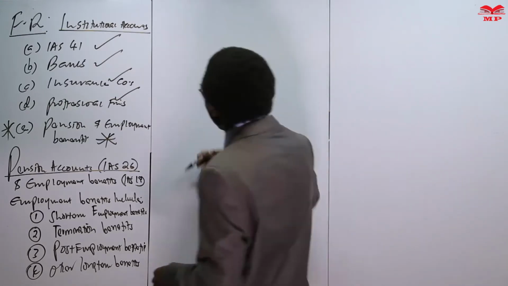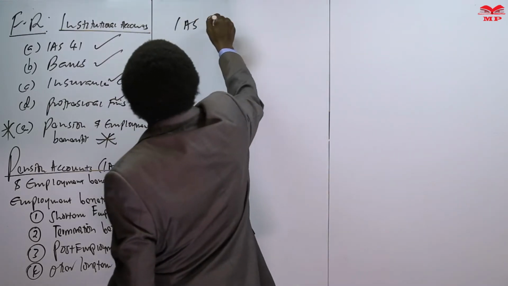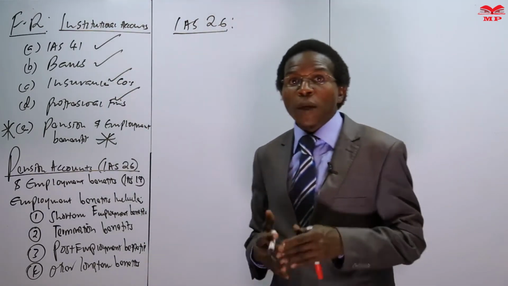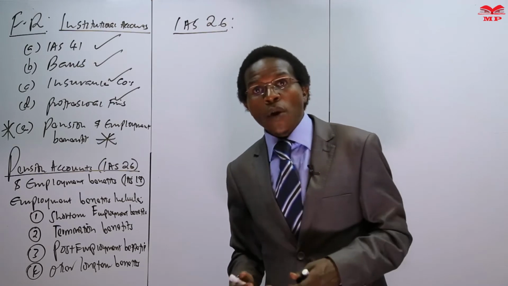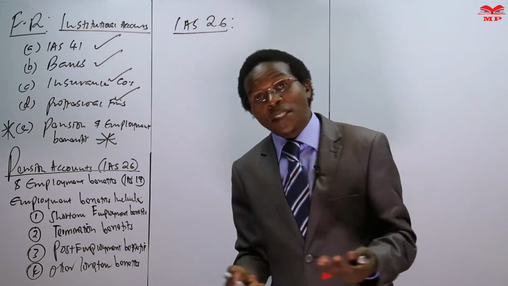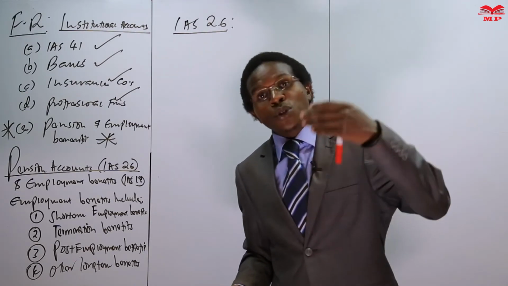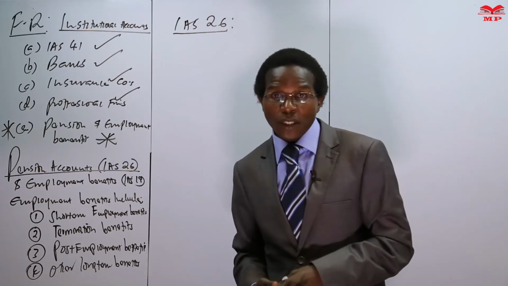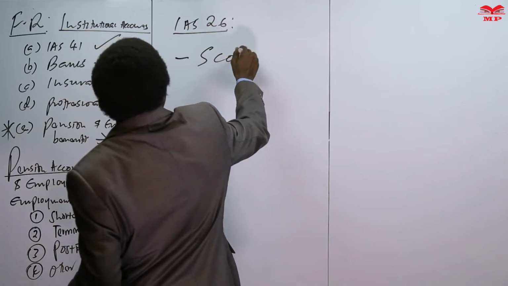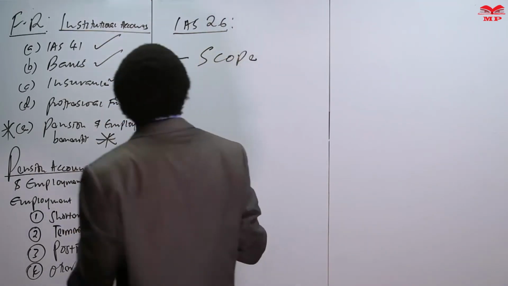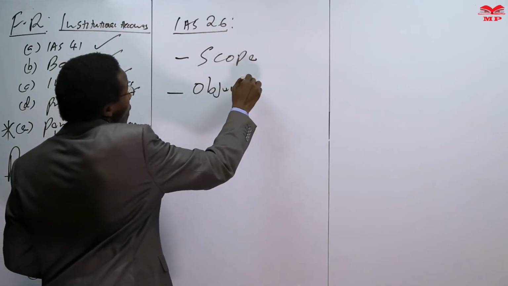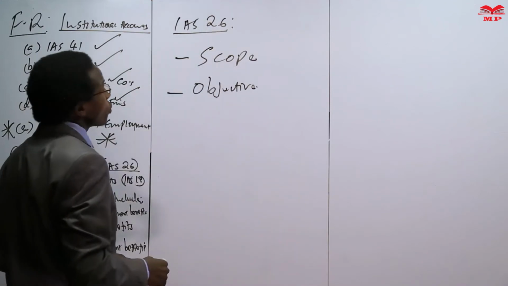Now, mainly, in IAS 26, we are looking at the reporting of pensions. When we talk of pension plans or schemes, we are looking at examples like NSSF, and some internal schemes or welfares. How do they report or prepare their financial statements? In IAS 26, we are going to look at the scope, the reporting scope of pension accounts. We'll also look at the objective, then some definitions.